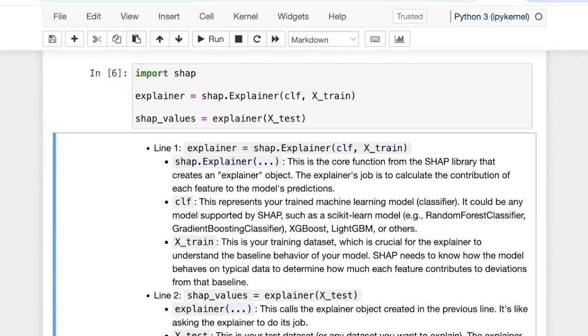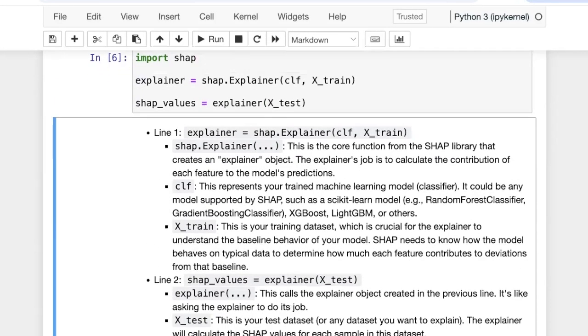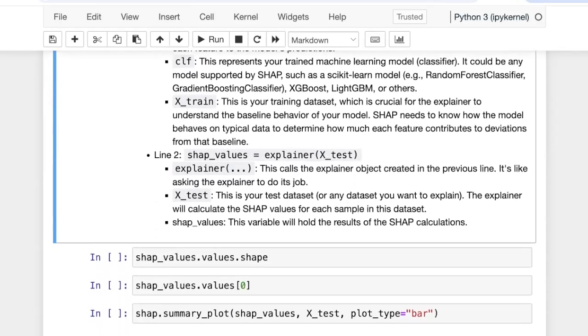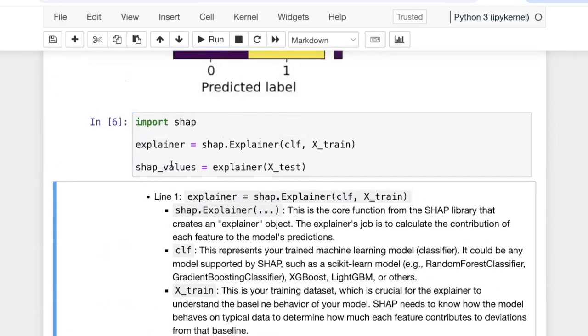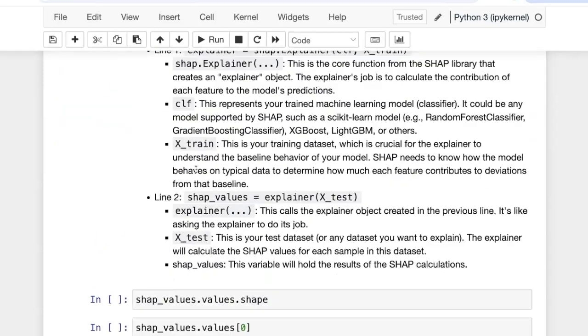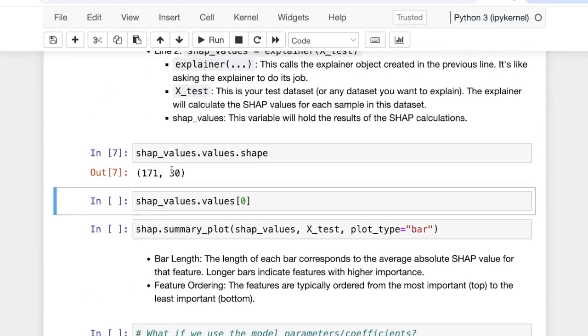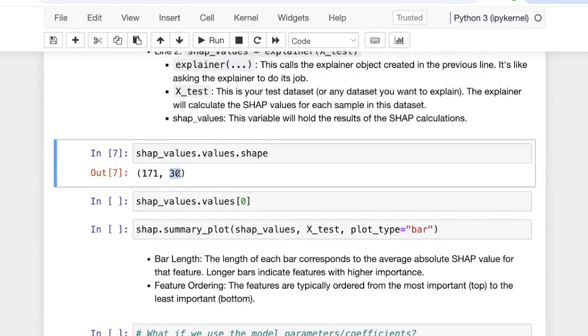We run this, and you see that it is pretty fast since it's a simple model. We store the result in shap_values. If we look at the shape of these SHAP values, you see 171, which is the number of testing data points, by 30, which we know is the number of features. So p equals 30.